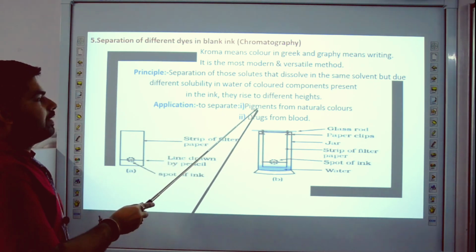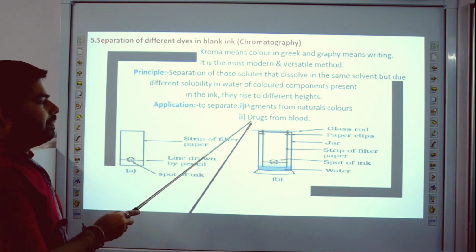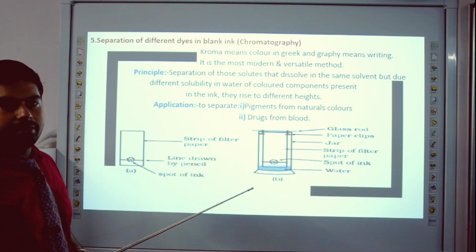Application: to separate pigment from natural color. Second application: drug from blood.